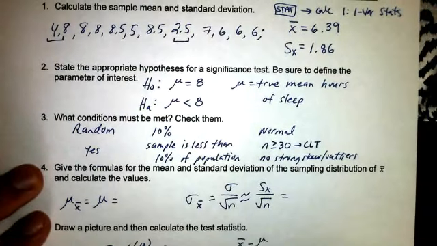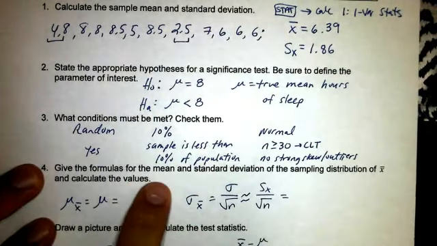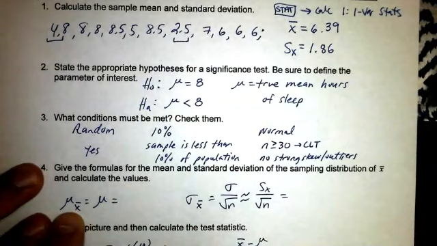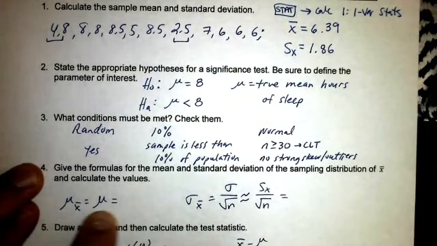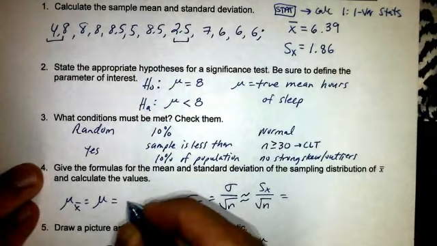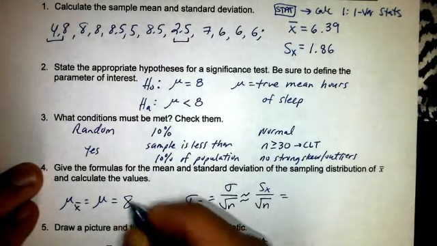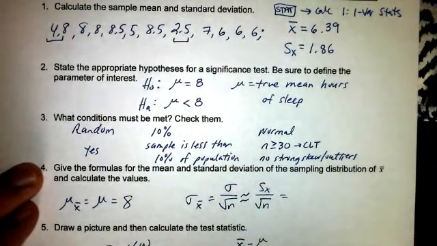Formulas down here for our sampling distribution. Our population mean is going to be our sampling distribution mean, so that will just be our 8 that we're looking at.